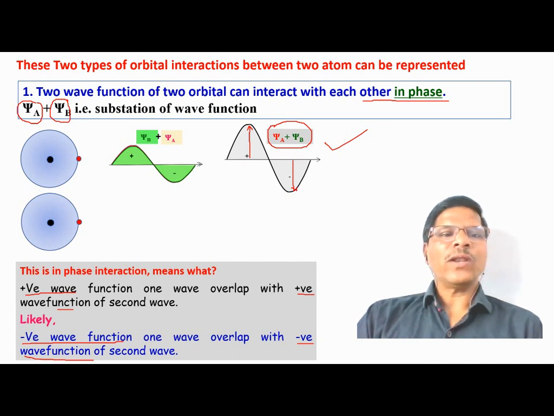Positive-positive overlap and negative-negative overlap, or the positive wave function of one orbital overlaps with the positive wave function, likewise the negative wave function of one orbital overlaps with the negative wave function of another, and we get the sum of the two waves. In the earlier slide we have seen the in phase interaction of two atomic orbitals.